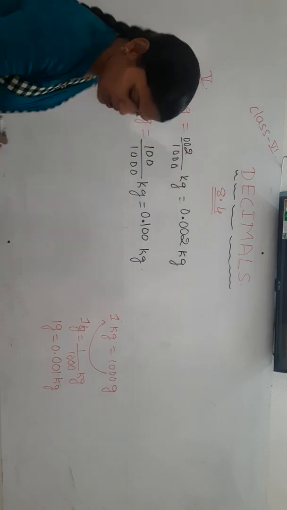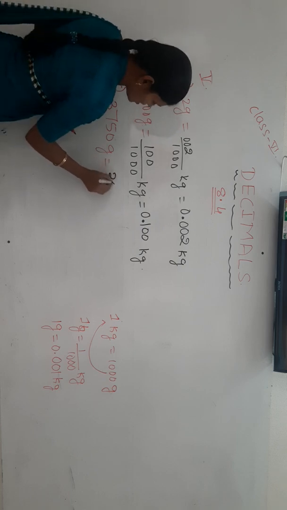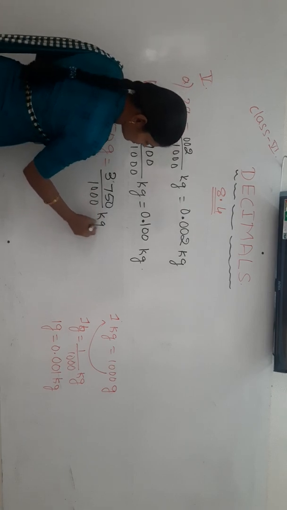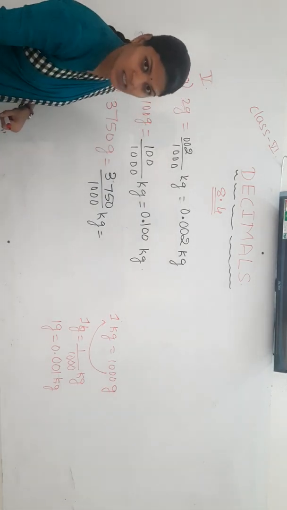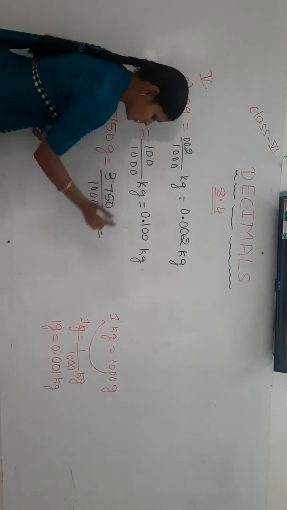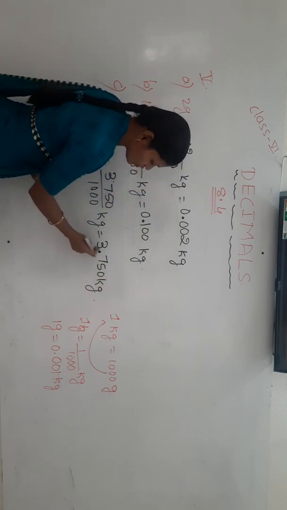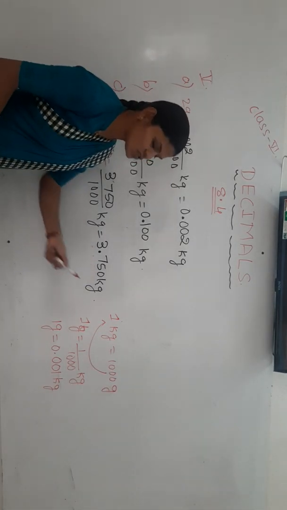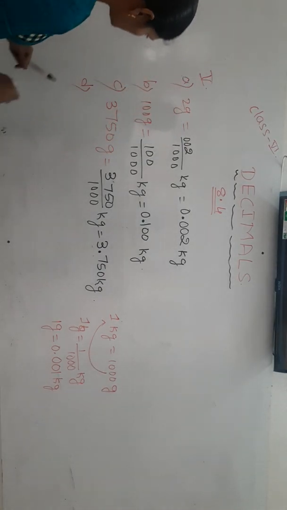Next one. What is the next one here? 3750 gram. To convert 3750 gram into kilogram, divide by 1000. Dividing by 1000 means express it in decimal form. After how many digits do we give the decimal point? 3 digits from right to left. 1, 2, 3 means 3.750 kg. It is nothing but 3 kilogram 750 gram. Together we write 3.750 kilogram.